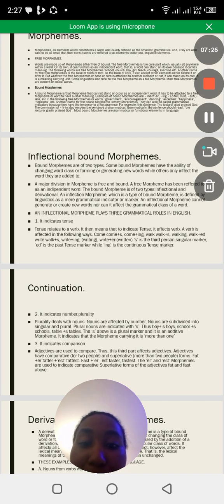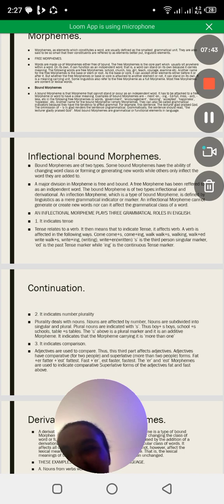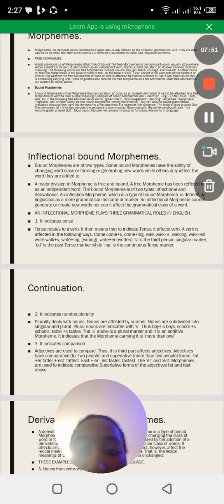Come, when we add the suffix s; come, when we add ing; walk, when we add s; walk, when we add ing; walk, when we add ed; for example, write, when we add ing; write, when we add en.